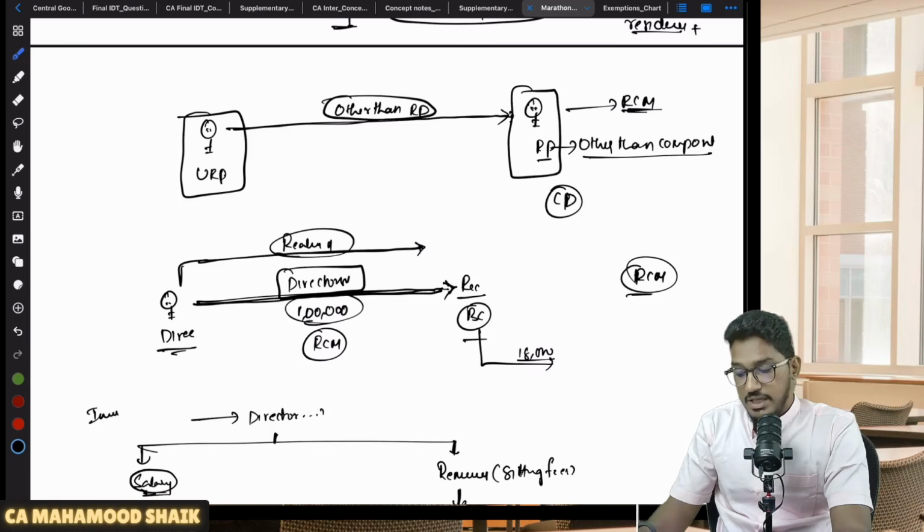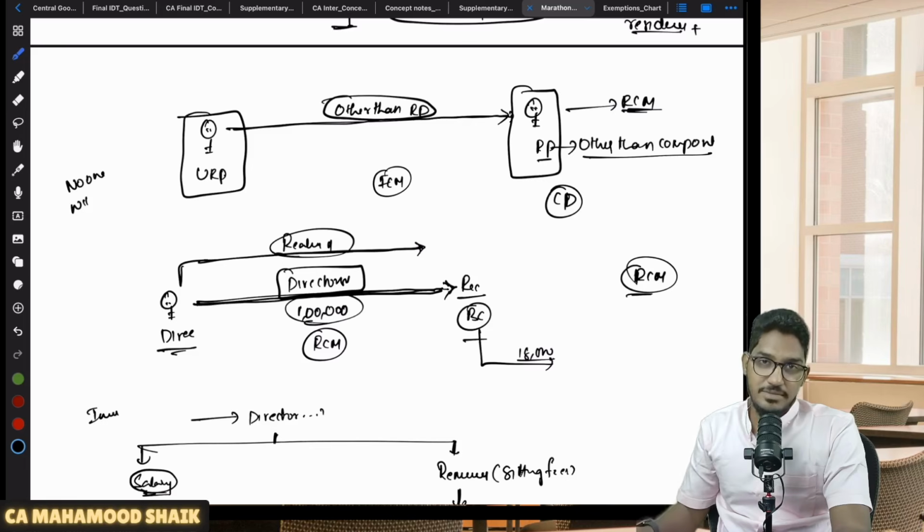If he's a composition dealer, then RCM will not become applicable. Forward charge mechanism should be applicable. Yes, forward charge mechanism should be applicable. But here the supplier is an unregistered person. Yes, the supplier is an unregistered person. No one will collect the GST in that case.